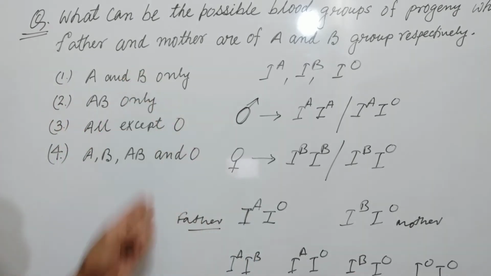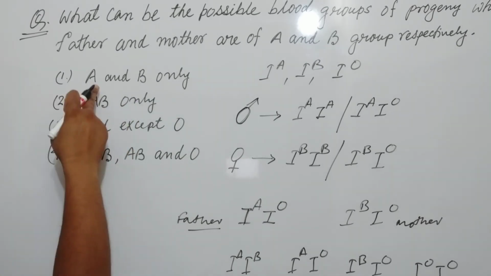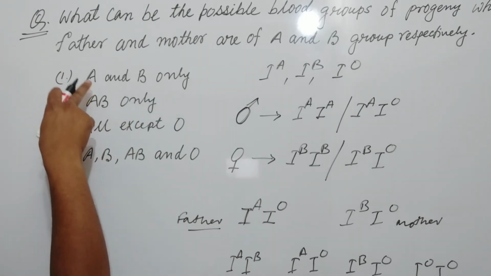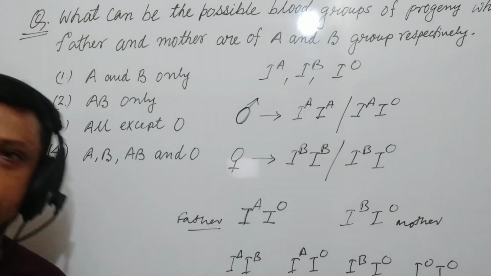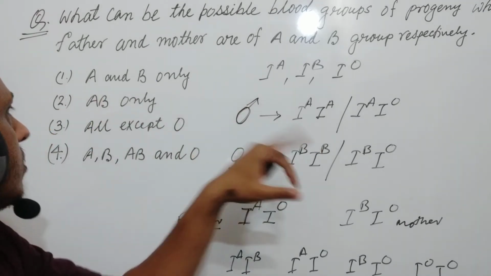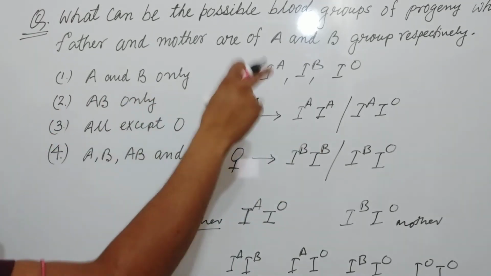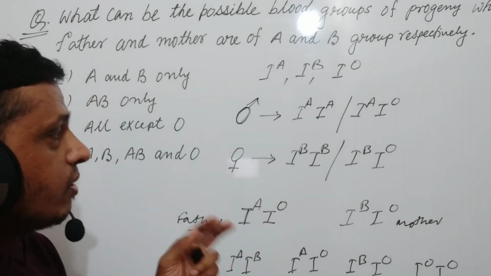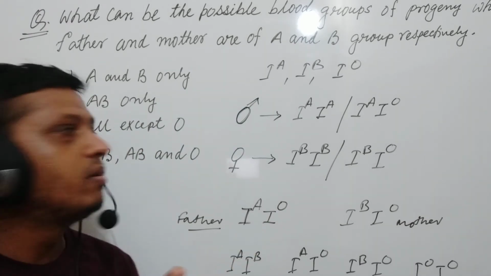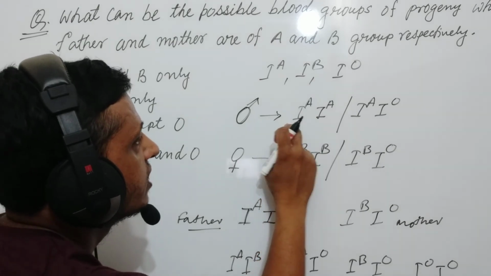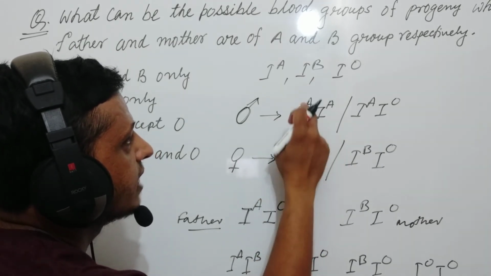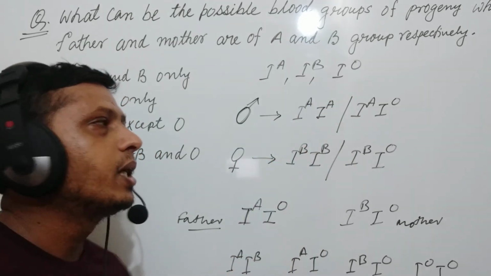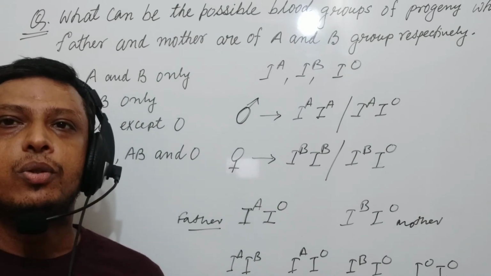So now see the options. Option 1: A and B only. No, A and B only is not correct. Option: AB only. No. Only AB blood group is possible when the allelic combinations are like this: if the father is IAIA and the mother is IBIB, then only AB blood group is possible.